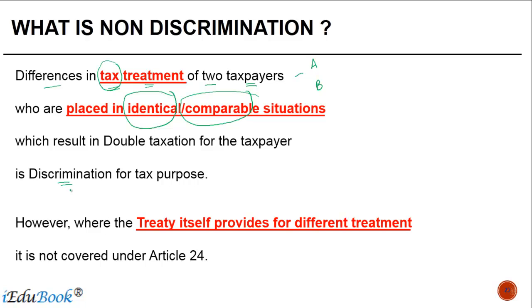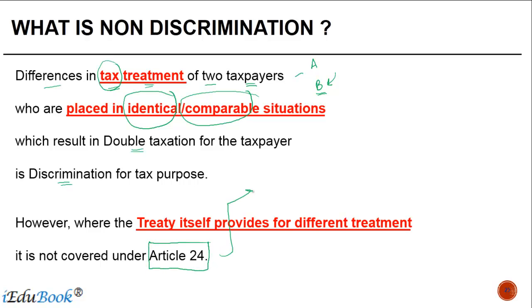Any treatment meted out to B, the non-resident in our case, which imposes any form of double taxation on him, is known as discrimination. However, where the treaty itself provides for different treatment, it is not covered by Article 24.